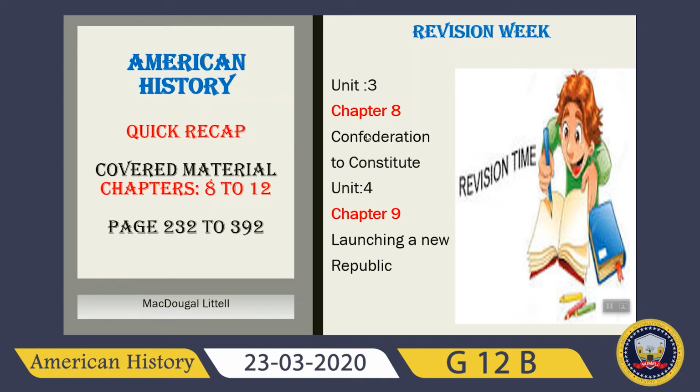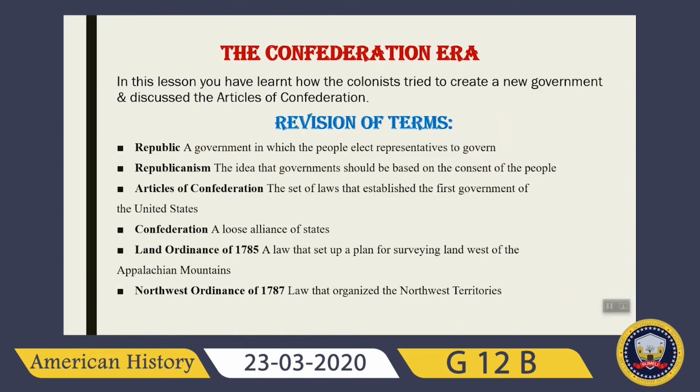So for chapter 8 and chapter 9 we will have a quick recap: Confederation to Constitution, and then Launching a New Republic. Okay, so the first lesson was about the Confederation era. In this lesson you learned about how the colonists tried to create a new government and discussed the Articles of Confederation. The main terms we will just see, and the rest you will see in your books by yourself.